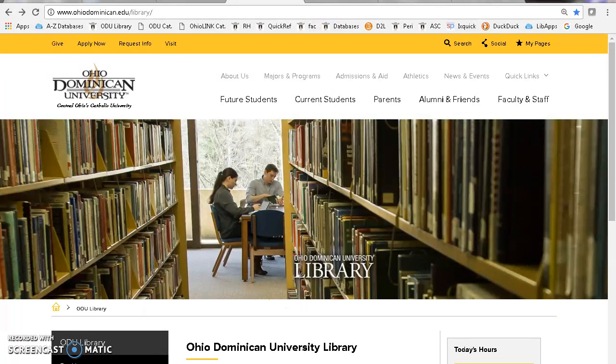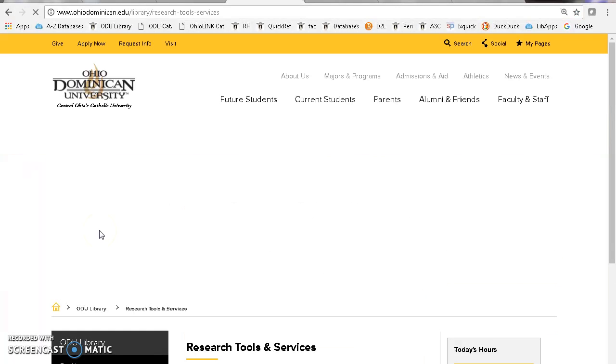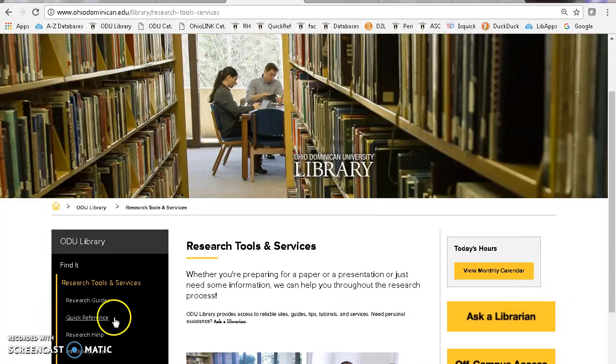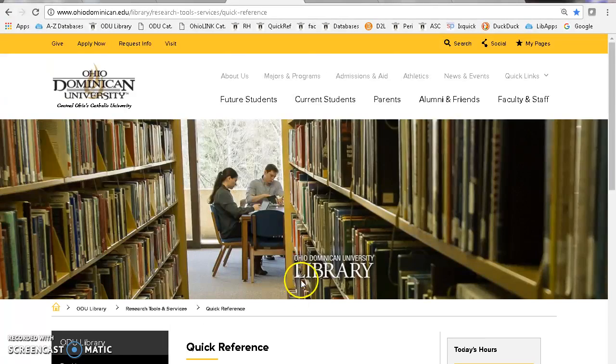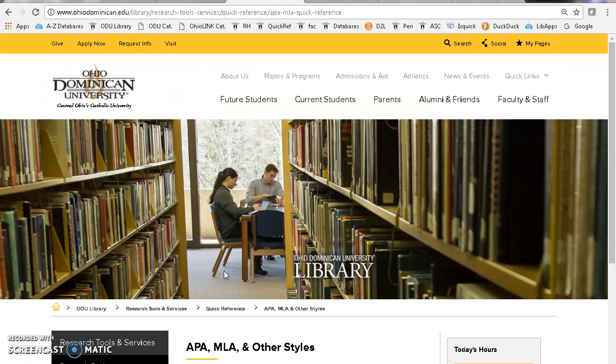Now, if you need any assistance in citing these books, you can go again to the library's homepage, click on Research Tools, and Quick Reference. And our Quick Reference has a link for APA, MLA, and other styles.